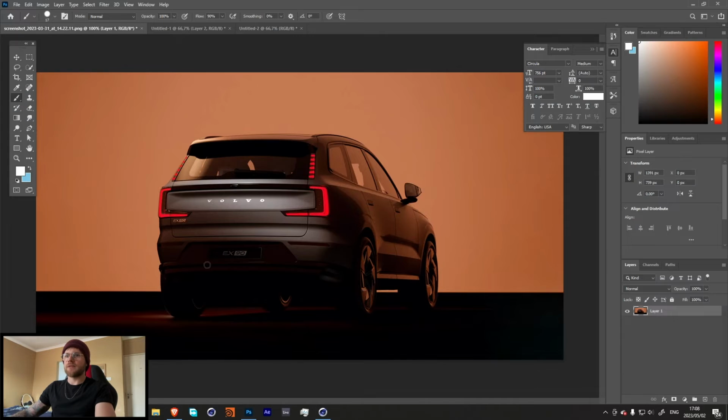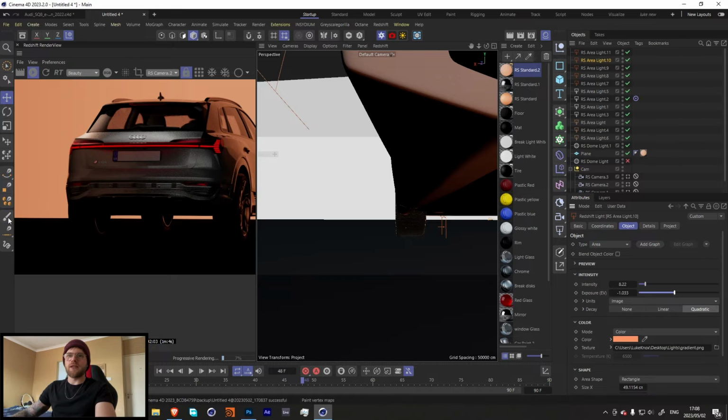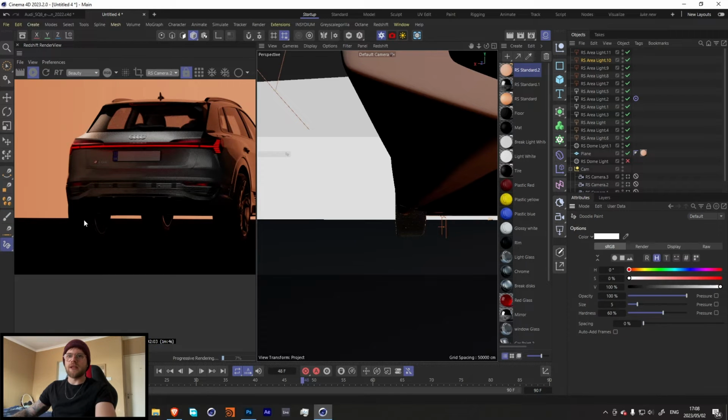I think something like that is perfect. Now let's make sure that we have this highlight over here. I'm not talking about the highlight on the actual ground. I think that's separate. We want this highlight just to highlight the edge of the tire over here. You'll notice that it's really subtle, but it's enough to make the difference between the tire and the black over here, compared to our render over here, where if you had to look over there, there is no difference between the black of the tire and the black of the floor.